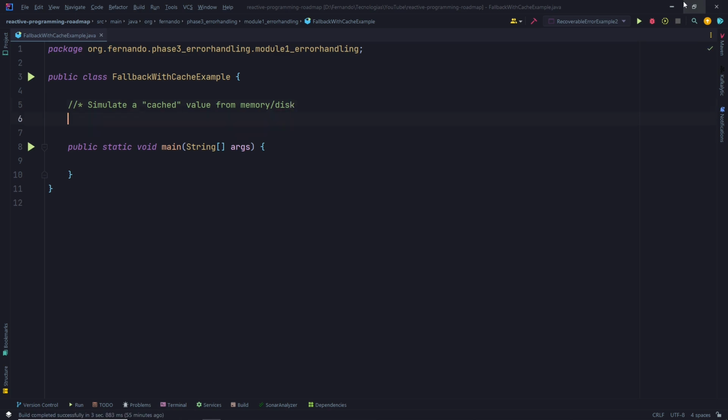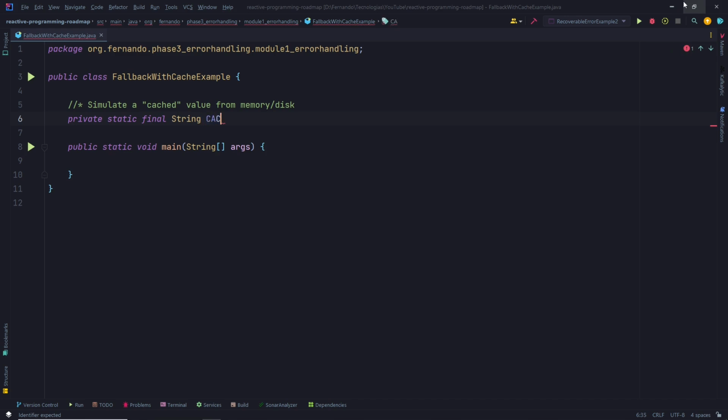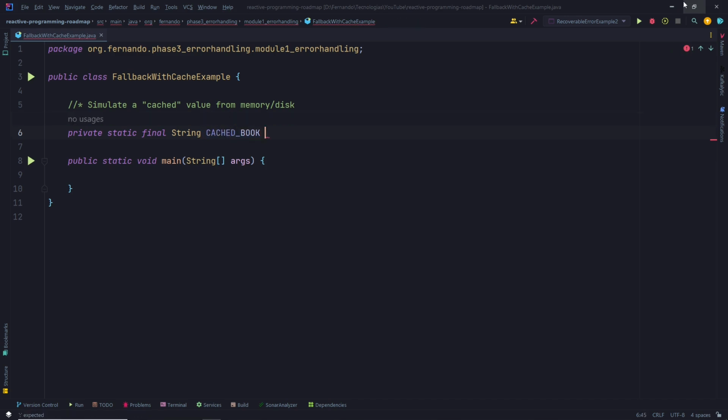Okay, so let's create a private static final constant. Let's call this CACHED_BOOK and let's call this Clean Code. Okay, so this is going to be cache. Okay, great.